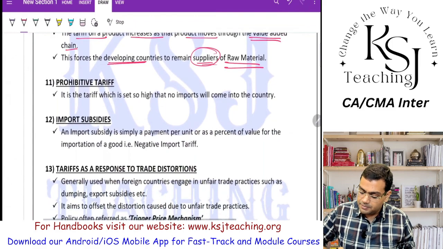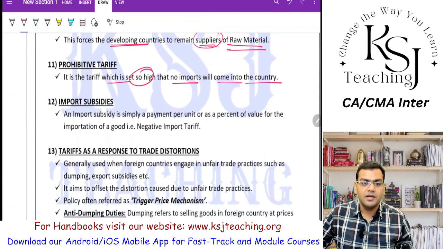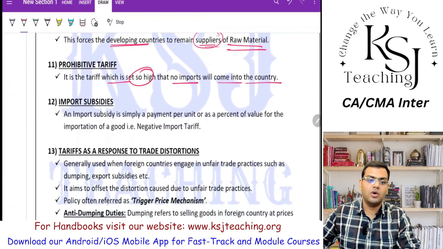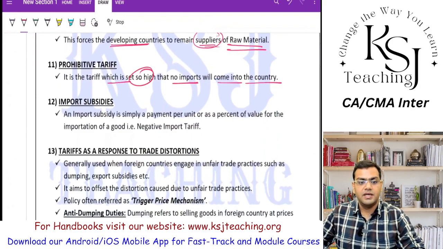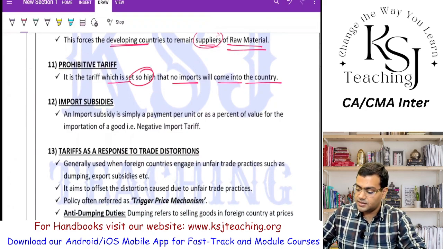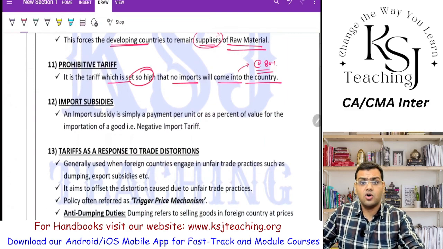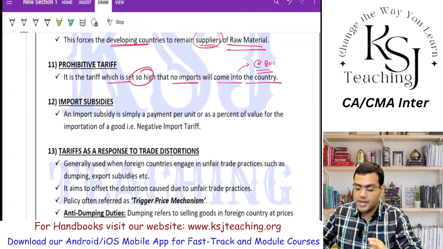Next is prohibitive tariff. It is the tariff which is set so high that no imports will come into the country, right? For any item which we do not want to be imported into the country, there will be a prohibitive tariff. Let's say we impose the tariff at the rate of 80%. Sir, who will buy? The cost will be so high, so there will be no imports when we totally want to ban the imports.